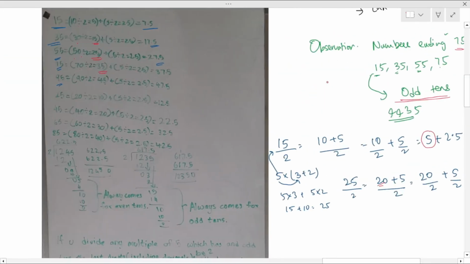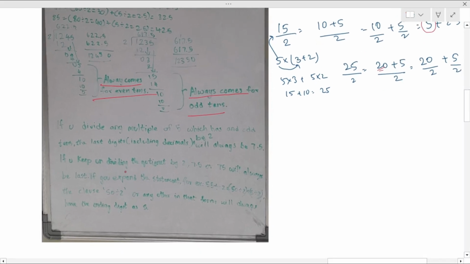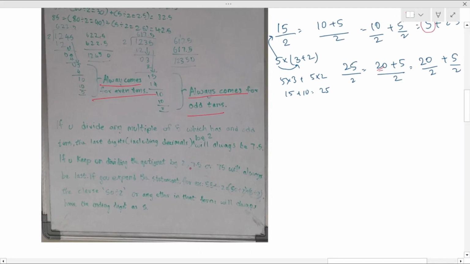So this explanation she has provided very nicely here. If you divide any multiple of 5 which has an odd number of tens, the last digits including the decimals will always be 7.5. If you keep on dividing the quotient by 2, 7.5 will always be last. If you expand the statement, she is also proving why it works so.